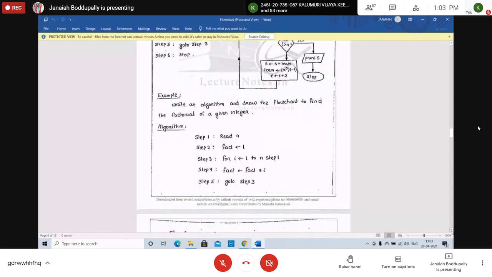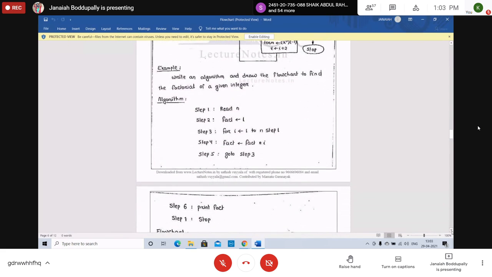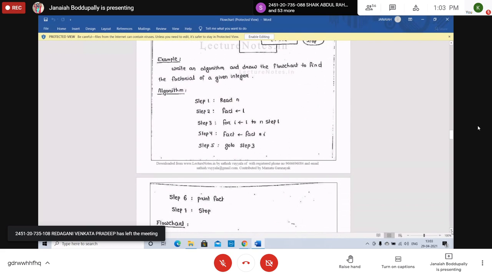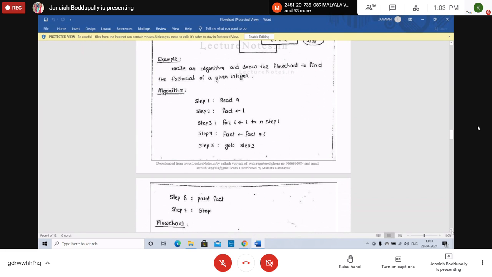Factorial. Use the repeat flowchart. Factorial, how to find the factorial of any number n. Factorial of 6, how to find? 1 into 2 into 3 up to 6, you multiply, you will get the factorial of 6. Or 6 into 6 minus 1 into 6 minus 2 up to 1, you can get the factorial value.